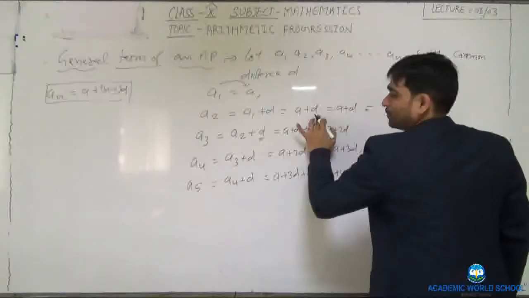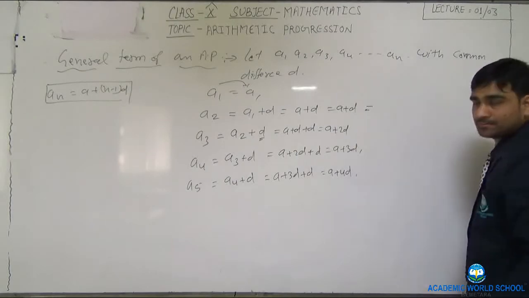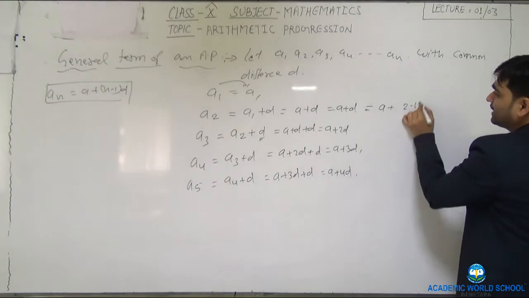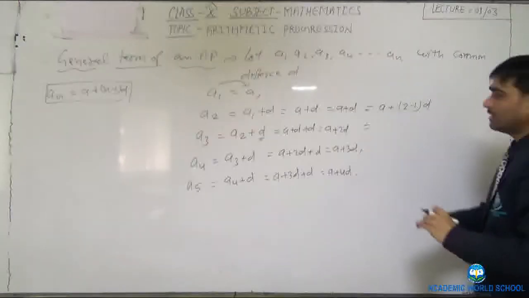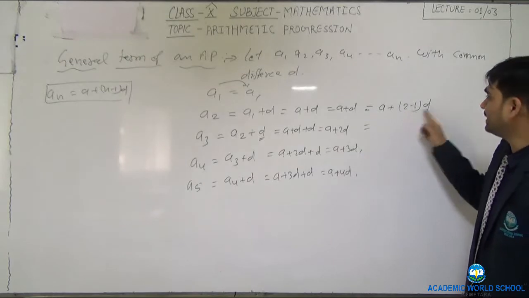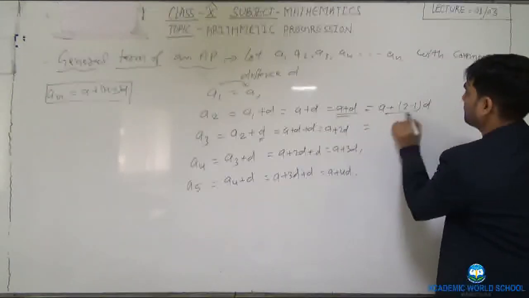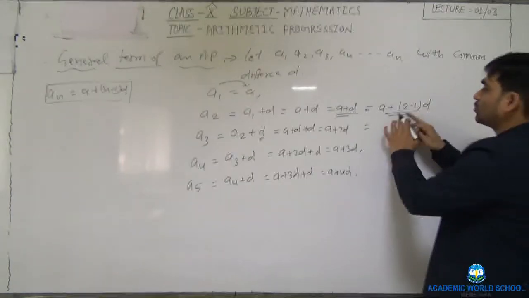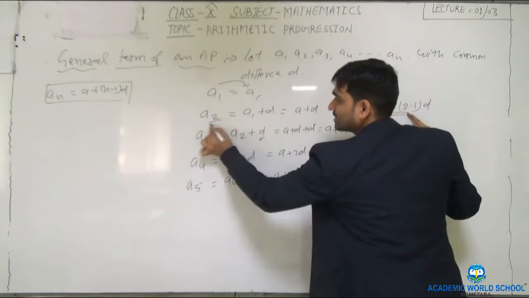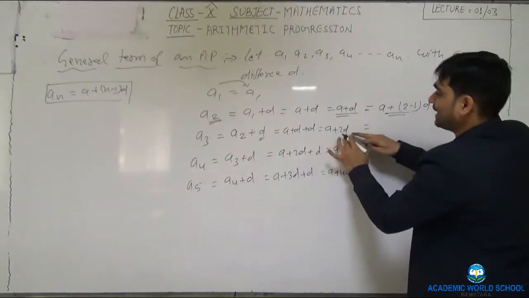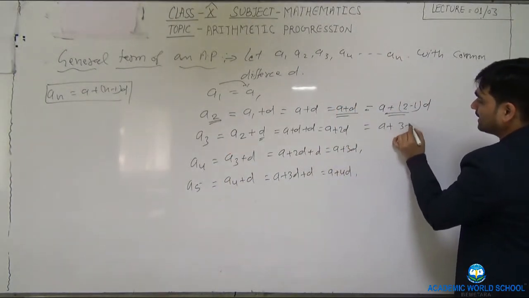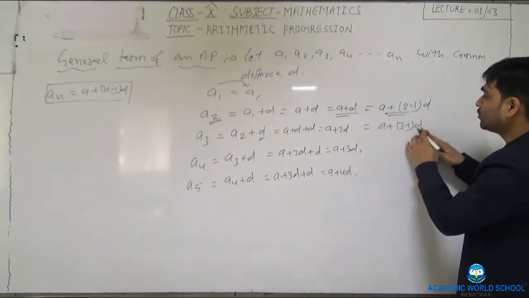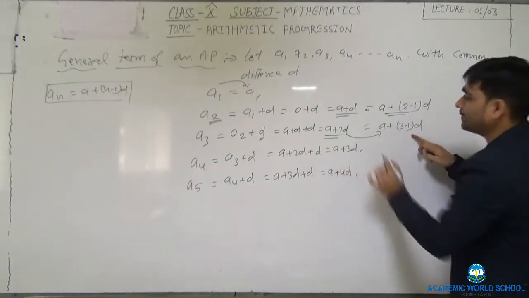Now you will see one pattern. Here A2, how can we write this? Here we can write A plus, 2 minus 1 into D. 2 minus 1 means 1, and 1 into D means D. There is no change. A plus D, A plus 2 minus 1 into D. Here, why have I taken 2? Because this is the second term. Similarly, here A plus 2D. So A plus 3 minus 1 into D we can write. 3 minus 1 is 2, 2 into D is 2D. So we get the same thing.